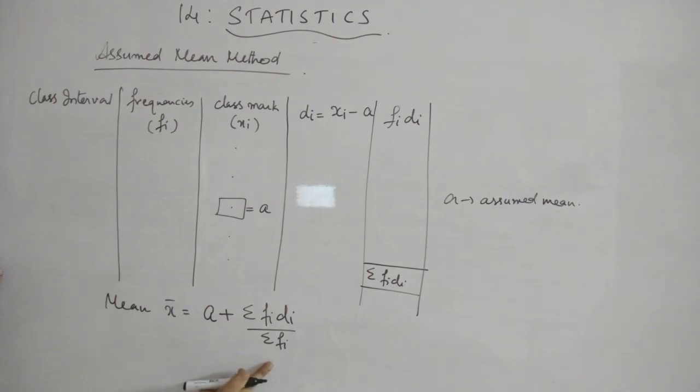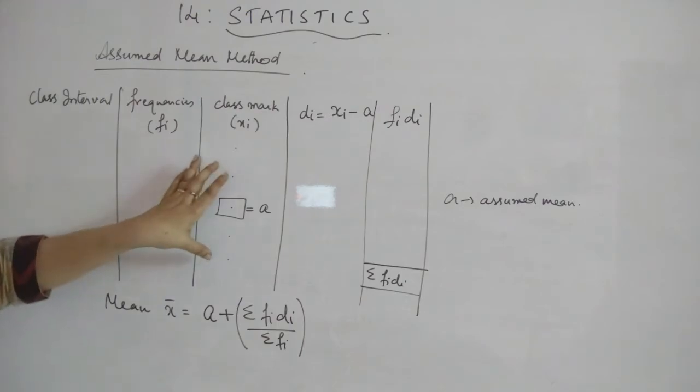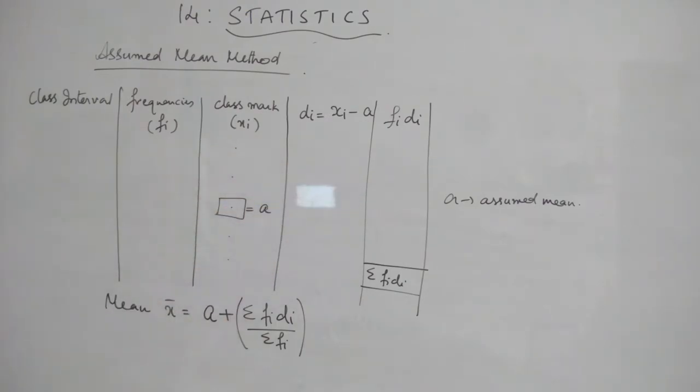Only for this is the denominator. Okay, a plus this quantity. So that will give you approximately the same answer as you are getting in your direct method. But this method will help you to calculate easily if the xi's are bigger.